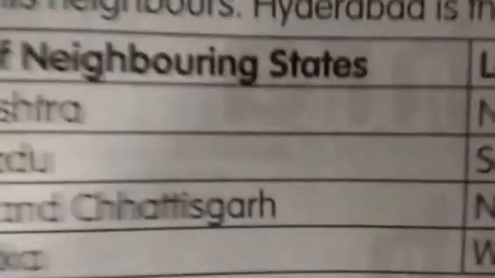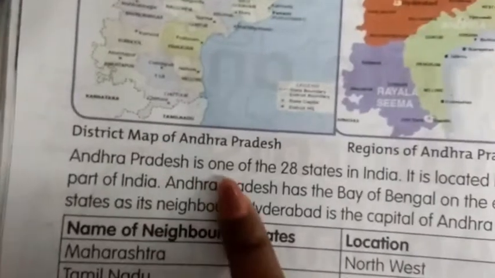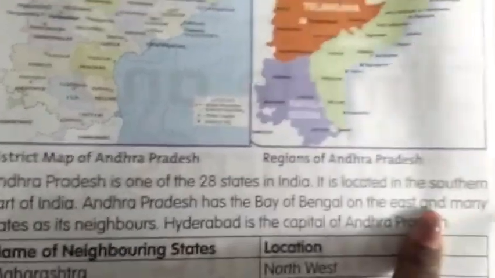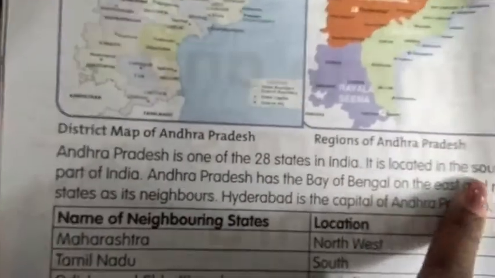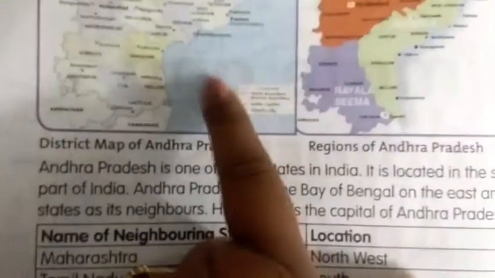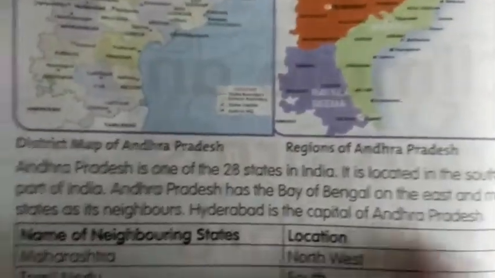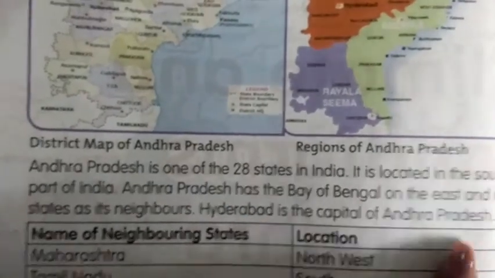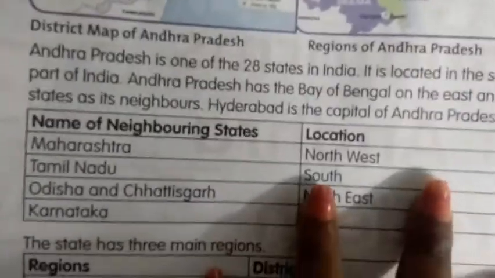Okay, now we will read the matter, children. Andhra Pradesh is one of the 28 states in India. It is located in the southern part of India. Andhra Pradesh has the Bay of Bengal on the east, and many states as its neighbors. Hyderabad is the capital of Andhra Pradesh.